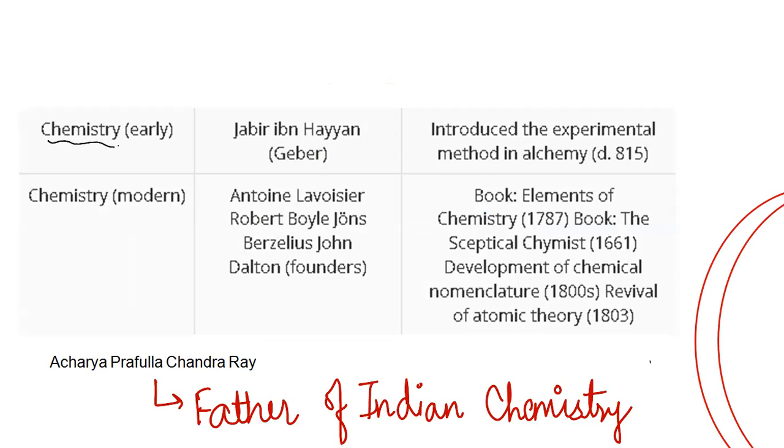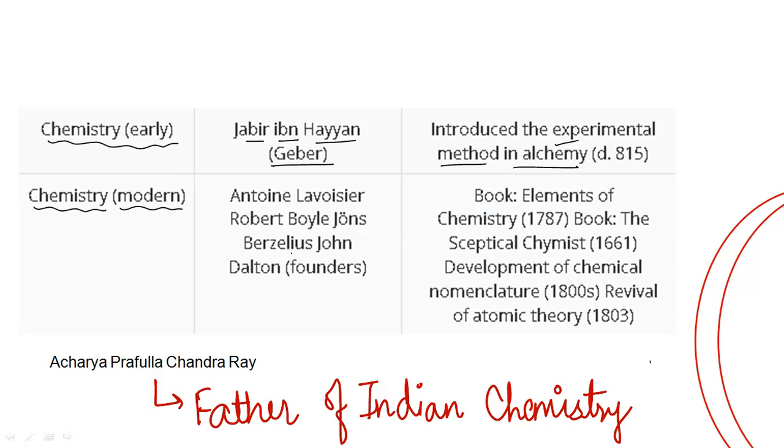Now, chemistry in early ages. Jabir ibn Hayyan introduced the experimental method in alchemy. So experimental chemistry was introduced by Jabir ibn Hayyan. Now, modern chemistry.